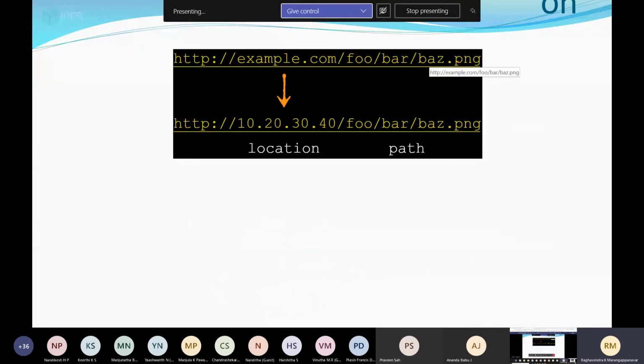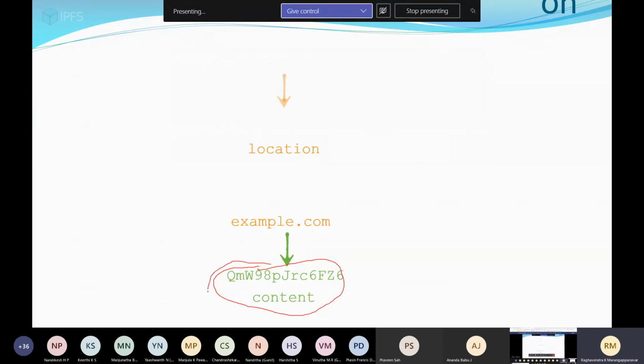I will show you the demo so that you will understand. Uploading the image will give one hash value, which may be a 256-bit hash. Through this content hash we can easily download that image.